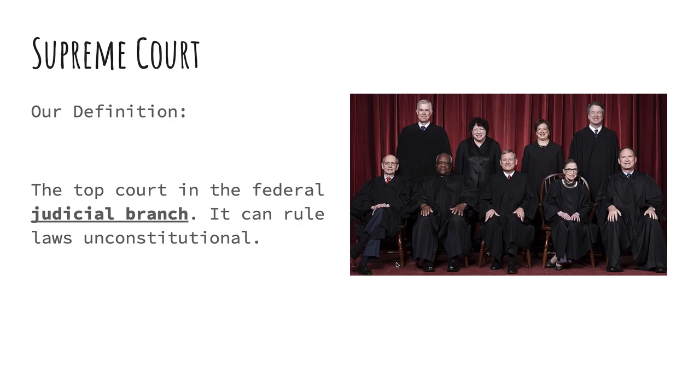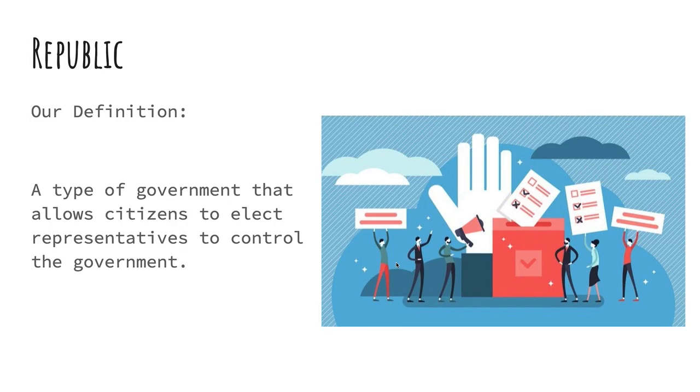Okay? So the Supreme Court is the top of the judicial branch. President, top of the executive branch. Congress, top of the legislative branch. Supreme Court, top of the judicial branch. And all of these 3 branches together make up a republic. The republic is the type of government that we have in the United States.